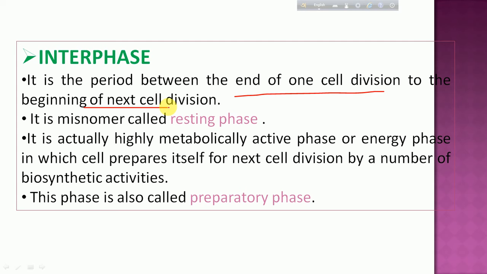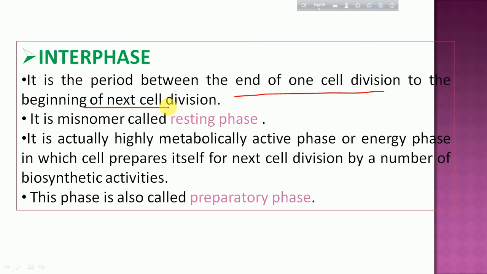Why is it said to be resting? In terms of actual division, since no divisions are ever seen in it. We cannot see divisions in this phase. But what is happening in this phase? It is preparing itself for the upcoming cell divisions. Since the preparation for the next division takes place in this phase, it is known as the preparatory phase.